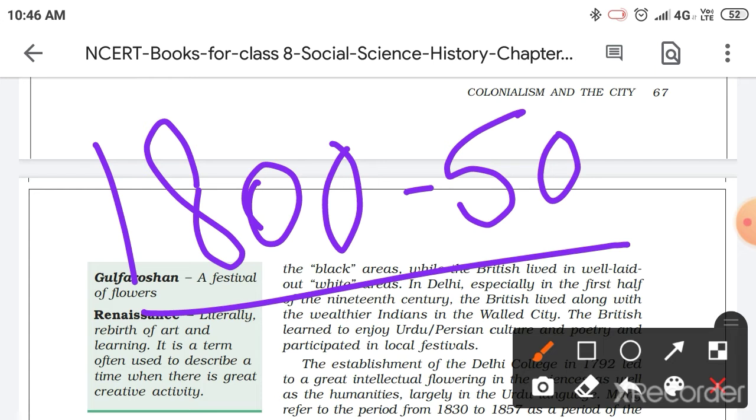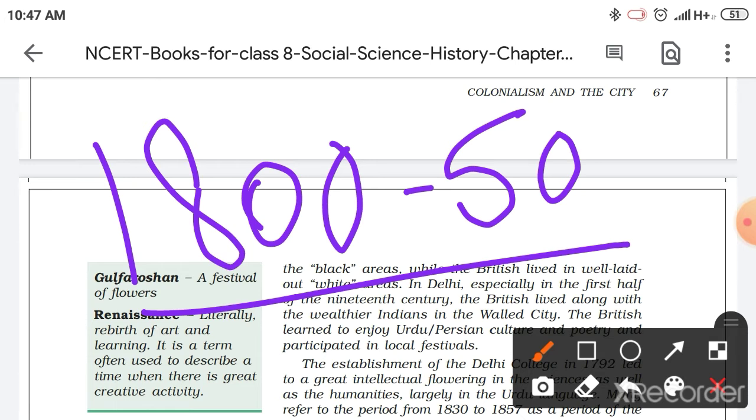And in this time period, Britishers were living in the walled city. Now, what is the walled city? Walled city is referring to Shahjahanabad, because Shahjahanabad has fortifications. So walled city or fortified city are the same. They are talking about Shahjahanabad.